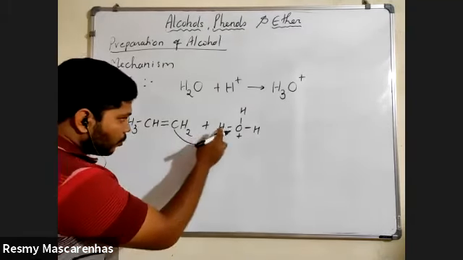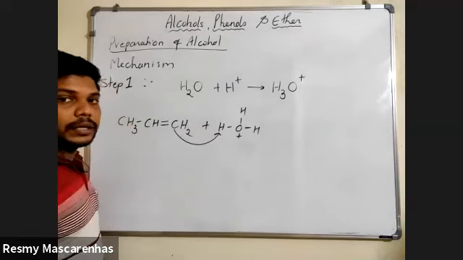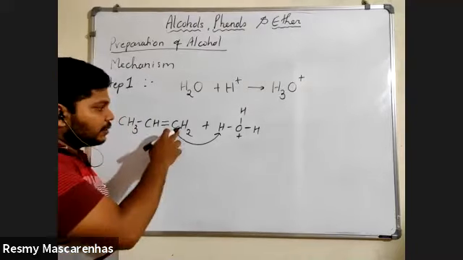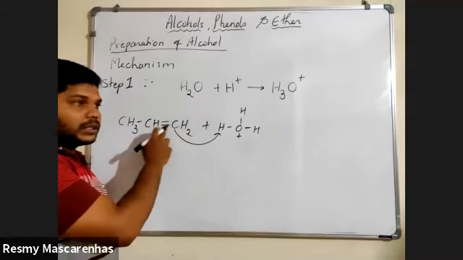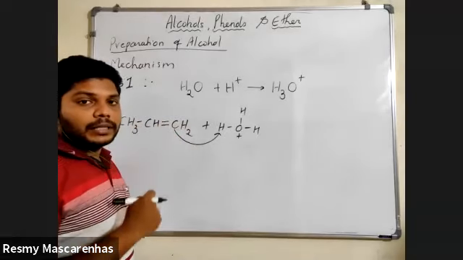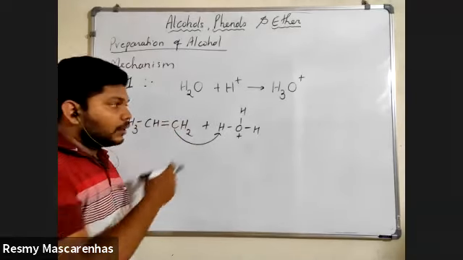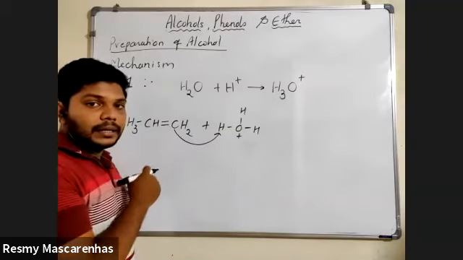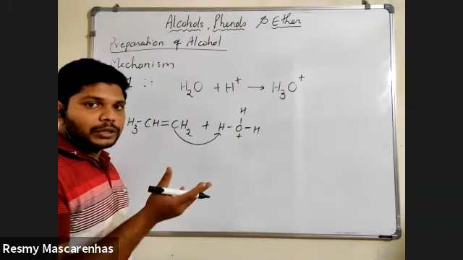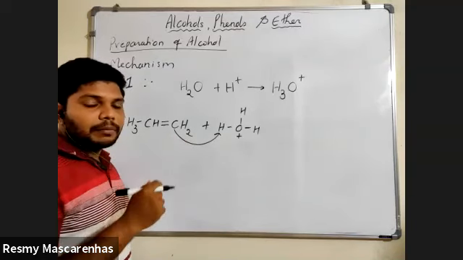That means this carbon wants this hydrogen. But to bring this hydrogen with him, his valency is already full. 2 bonds here, 2 hydrogens. This carbon already has 4 valency and 4 bonds. Now to bring this hydrogen here, he will need 5 bonds. Is it possible to have 5 bonds with a carbon? No, it will be unstable.